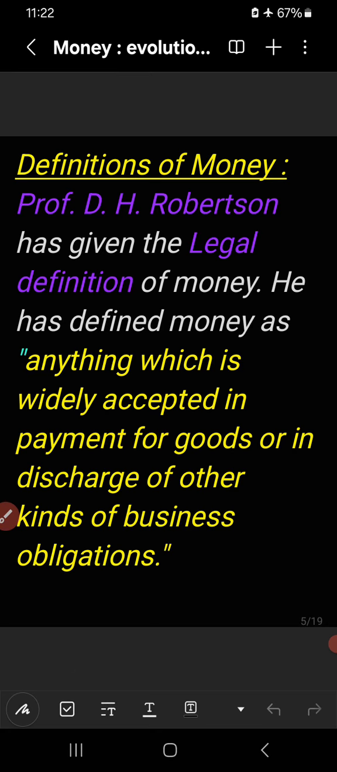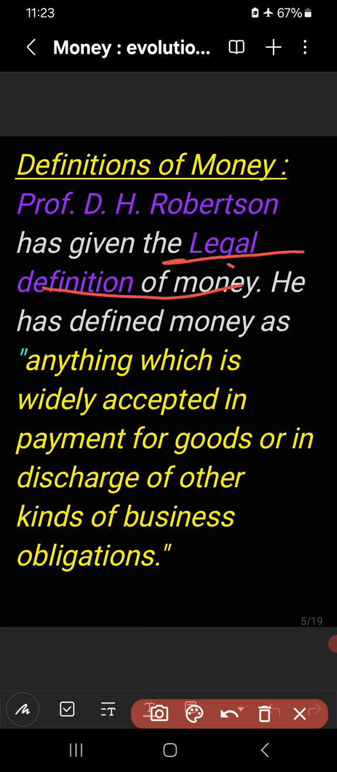What are they? There are many definitions given by many economists, but the definitions given by Robertson particularly and G. Crowther are the important definitions of money. Professor D. H. Robertson has given the legal definition of money.